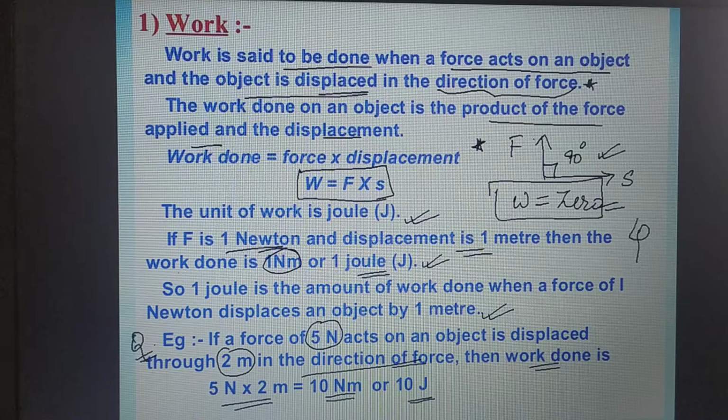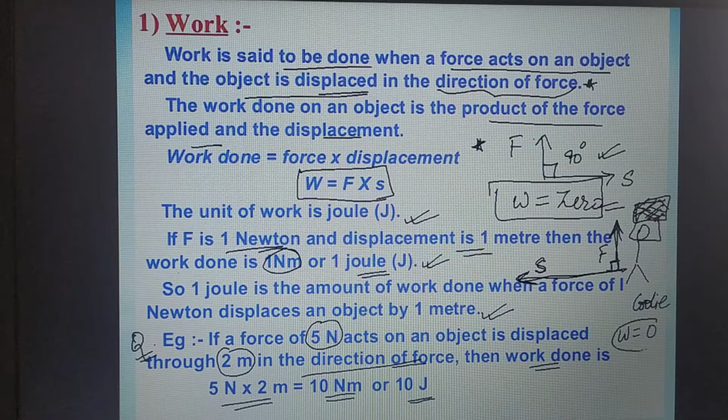For example, there is a coolie and the coolie is carrying a heavy load on his head. You must have seen coolie on the railway stations. So the coolie is carrying the load on his head. So this force is in upward direction, but coolie is moving on the platform. This is the platform, this is the displacement x, and the force is in upward direction. So according to physics, the angle between force and displacement of a coolie is 90 degrees. So according to physics, what is the work done by the coolie? The work done by the coolie is 0. Coolie has not done any work in this case.